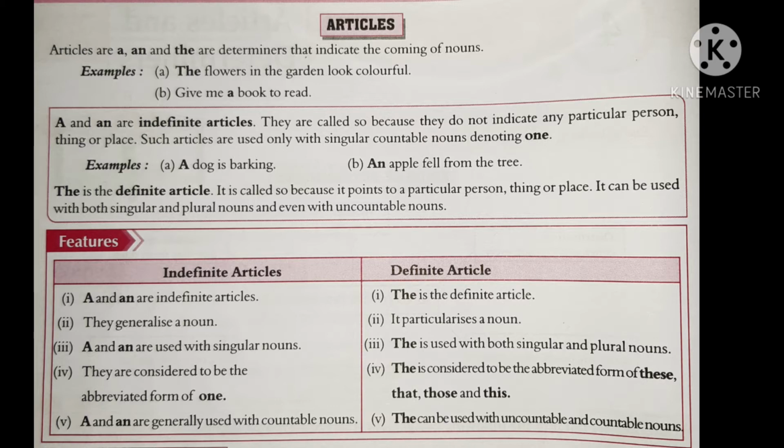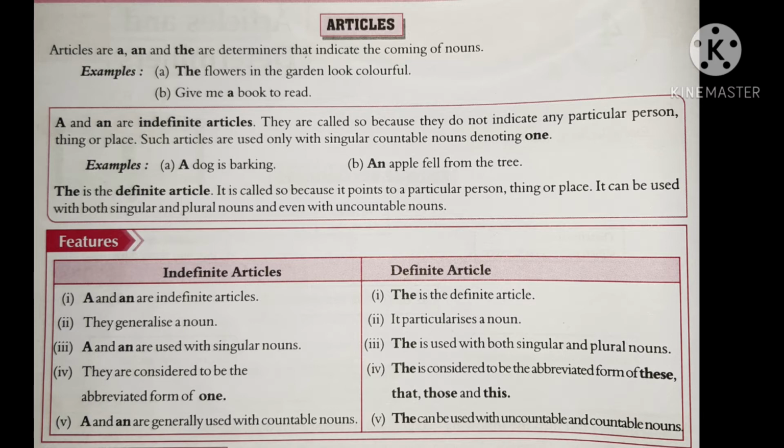Article a is used before nouns beginning with consonant sounds. You have to be very careful about this. Sometimes we see words that begin with a consonant letter, but we do not use that consonant sound.